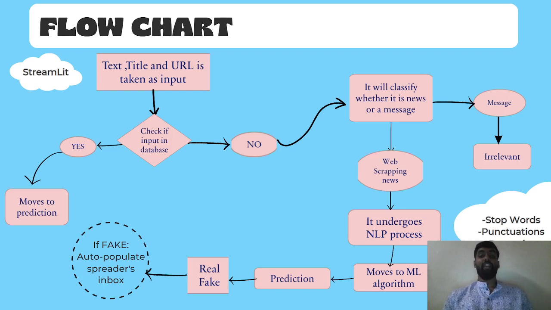For training of the model, I have considered two data sets. One, the true data set, which contains all the true data. I have created this data set using web scraping. And two, the fake news data. I have collected the fake news data from Kaggle, combined both data sets, and built the model.